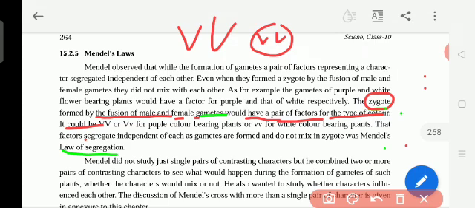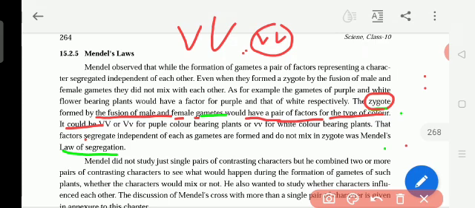Capital V is purple, the dominant, because in the first generation after cross pollination of the white and purple flowers, he got only purple flowers. Then when he sowed those seeds again, he got both purple and white. Yesterday we studied that.